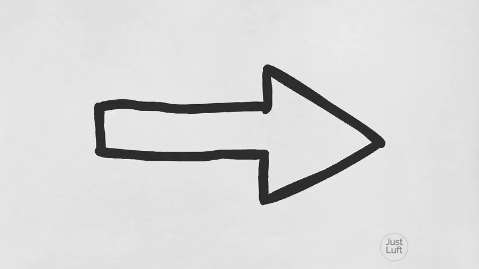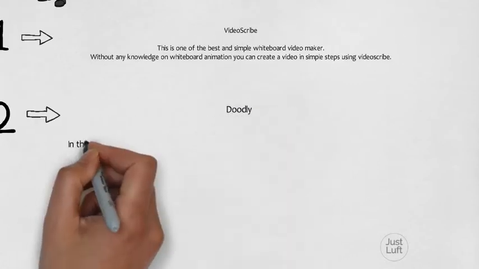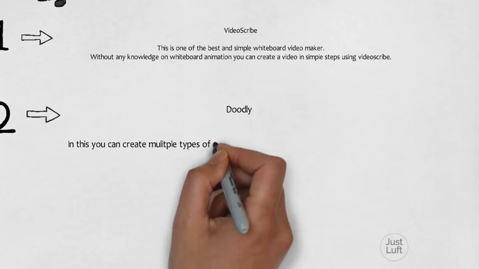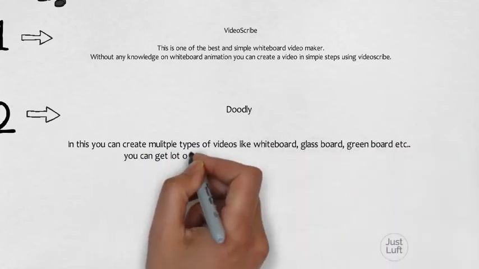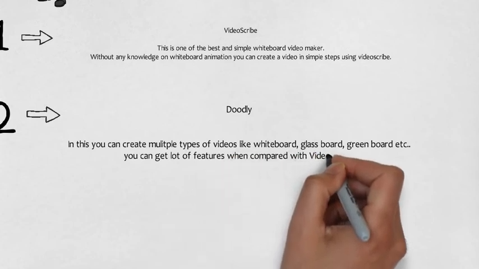Number 2. Doodly. In this you can create multiple types of videos like whiteboard, glassboard, greenboard, etc. You can get lot of features when compared with Video Scribe.